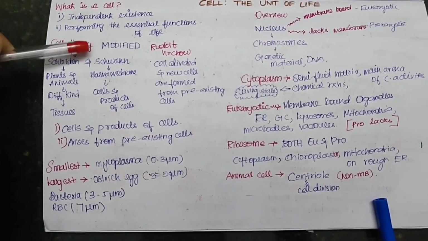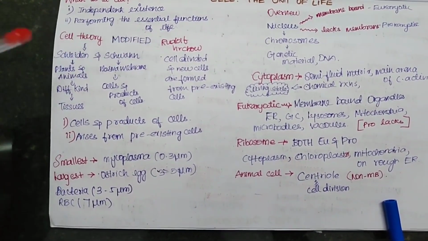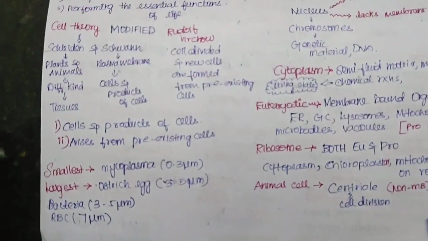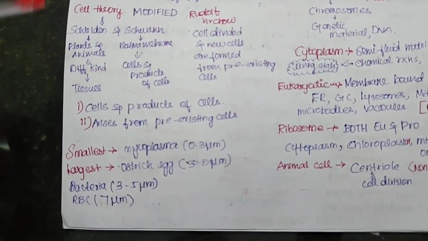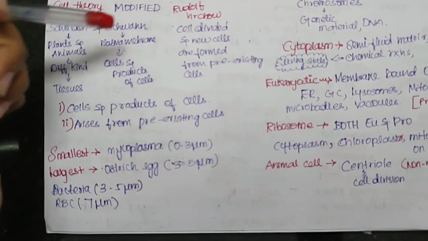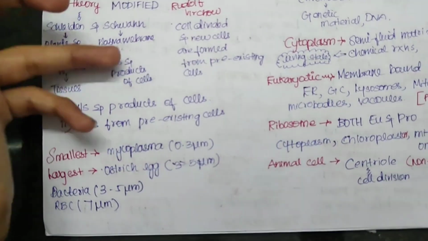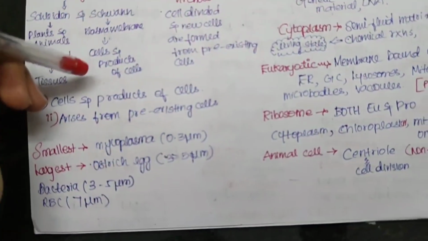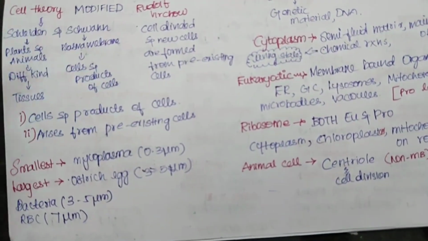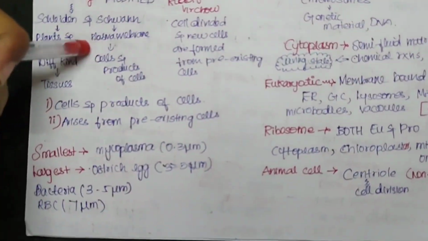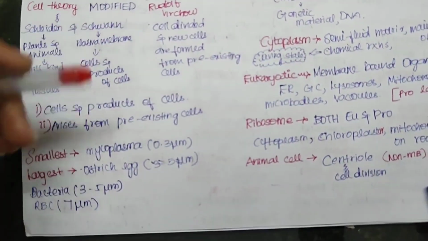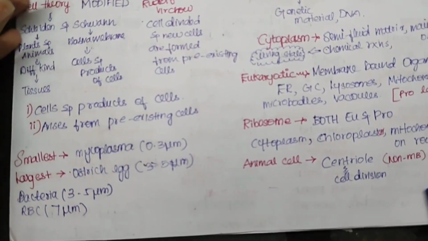Now to talk about cell theory. Before the cell theory, Schleiden and Schwann first found out two things. Schleiden said that plants and animals are made up of different kinds of cells and these cells form tissue. And Schwann found out that there is a membrane covering the cell, and that the body of an organism is made up of cells and products of cells. These are acceptable, right? This membrane is nowadays known as the plasma membrane. Together, after finding this, they proposed a theory called cell theory.